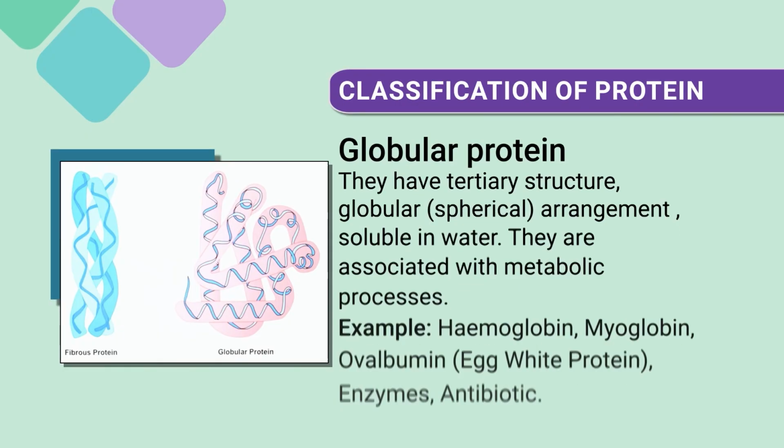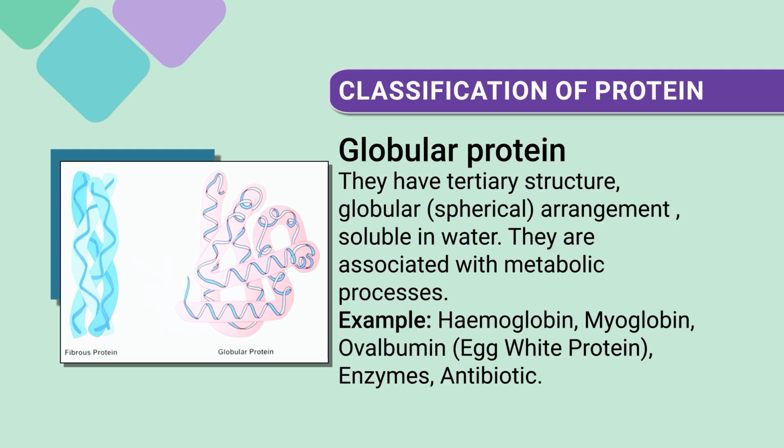Then another group based upon the shape is globular protein. They have tertiary structure, a globular, that is spherical, arrangement. That protein is soluble in water. They are associated with metabolic processes. Examples: hemoglobin, myoglobin, egg white, enzymes, antibodies. These are some examples of globular protein.